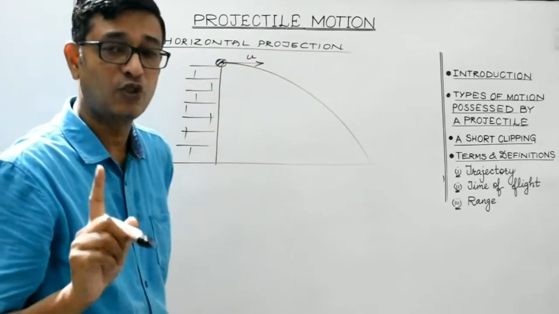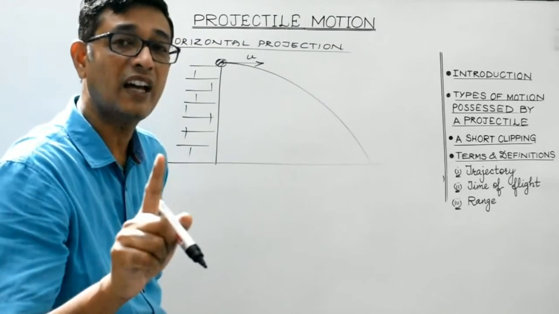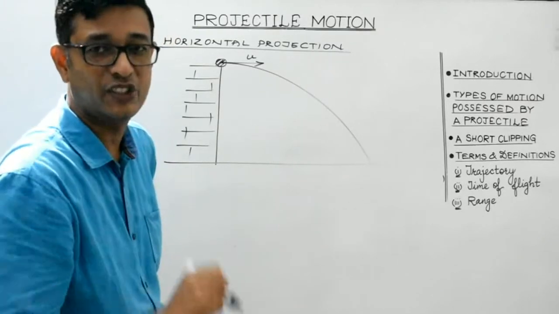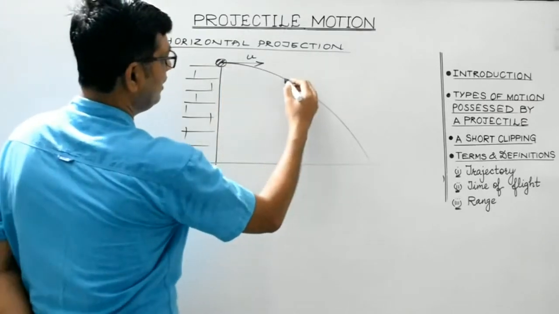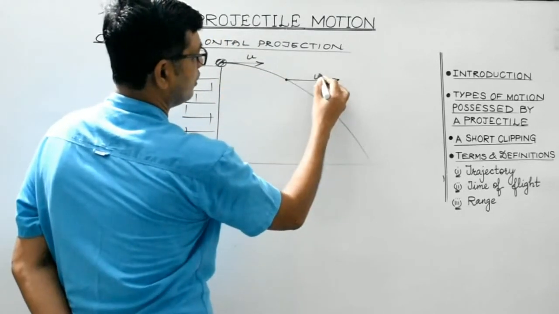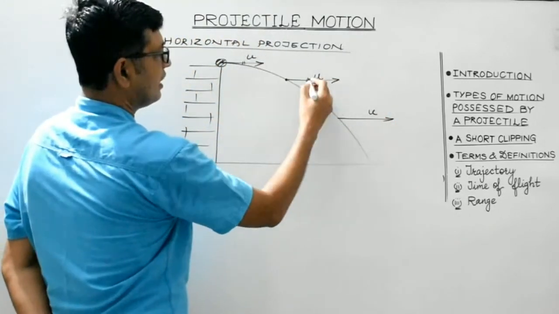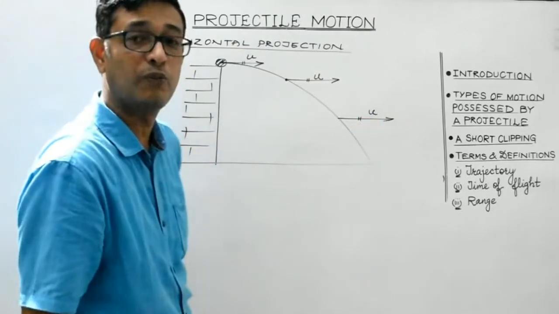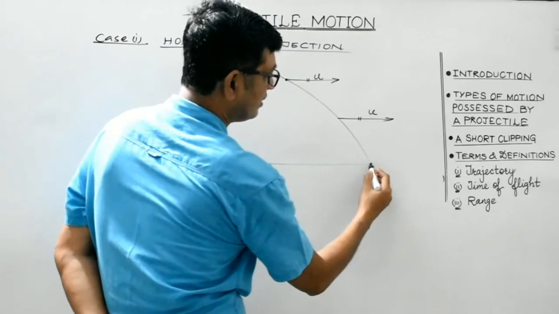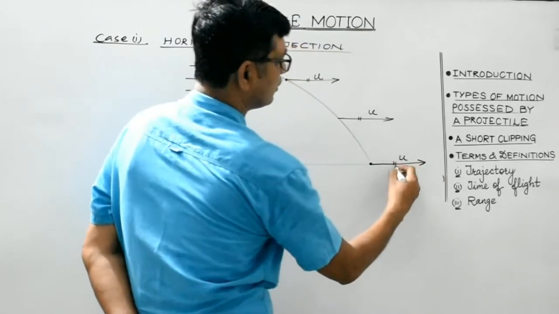Now look, as I've told you, horizontal motion is uniform motion and the body covers the horizontal distance with constant speed, constant velocity. So at any instant during the motion of the body, this horizontal component of velocity will remain the same. So the length of these arrows indicating the horizontal component of the velocity of the projectile should be the same. At the instant when it strikes the ground, here also the horizontal component of velocity will remain the same.